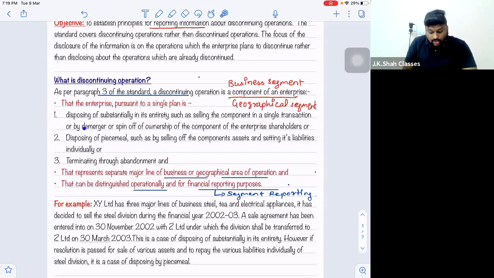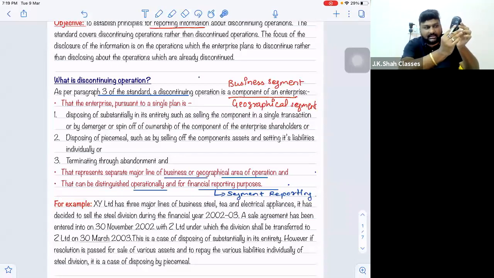Or you can also do the disposing of substantially in its entirety by way of demerger. And sir, best example, do you know what a demerger is? Say this is a full company, a full enterprise, and in this enterprise there are lots of segments.